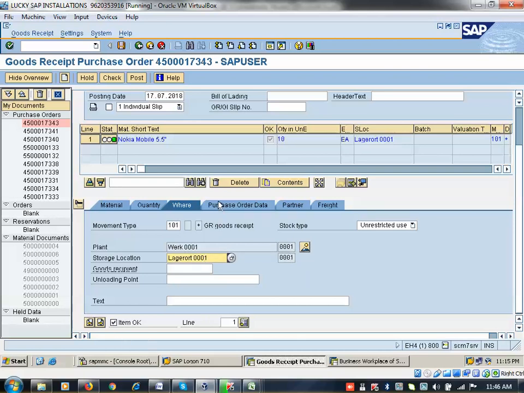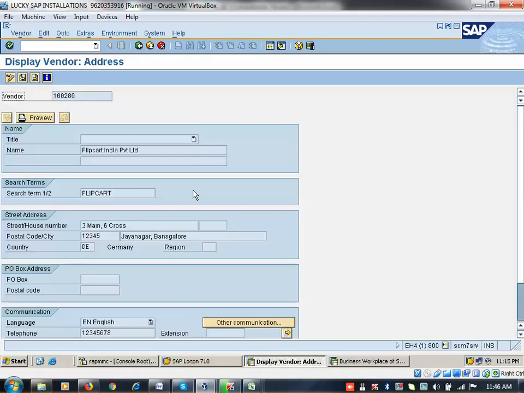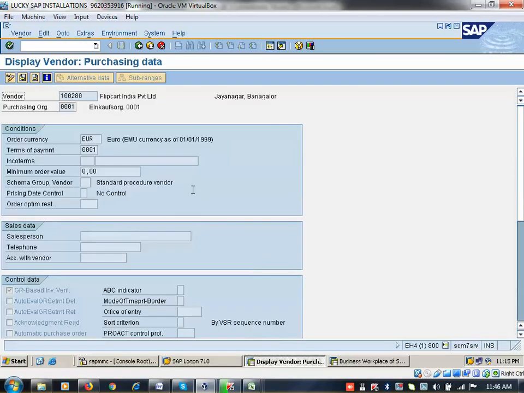Okay. So now purchase order, you can go here, partner is vendor. If you double click here, it will take you to the vendor number here. Only two views you can see, finance data you cannot see. Because I told you, goods recipient can't see the value of the PO, can't see the finance data. You should have access to finance team role or finance team transaction code. Then only you can display the document or display the value. Otherwise, you cannot see that one.